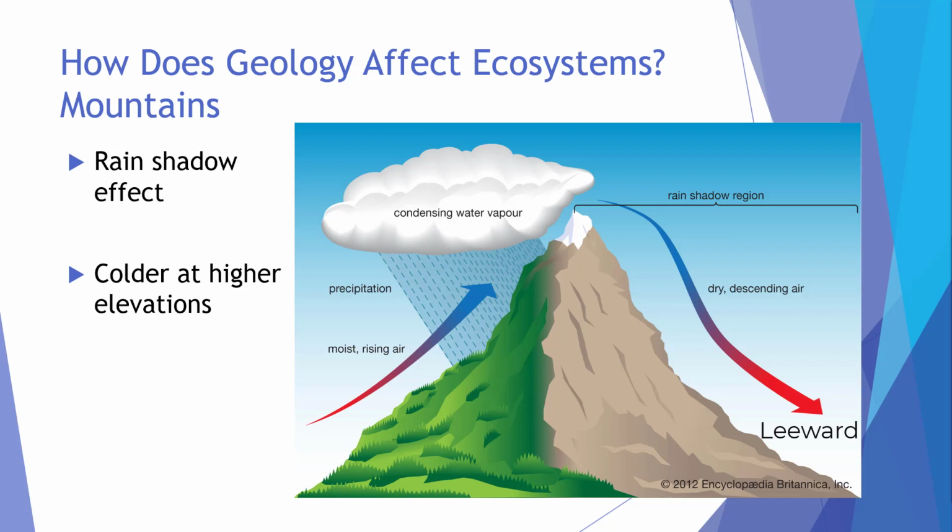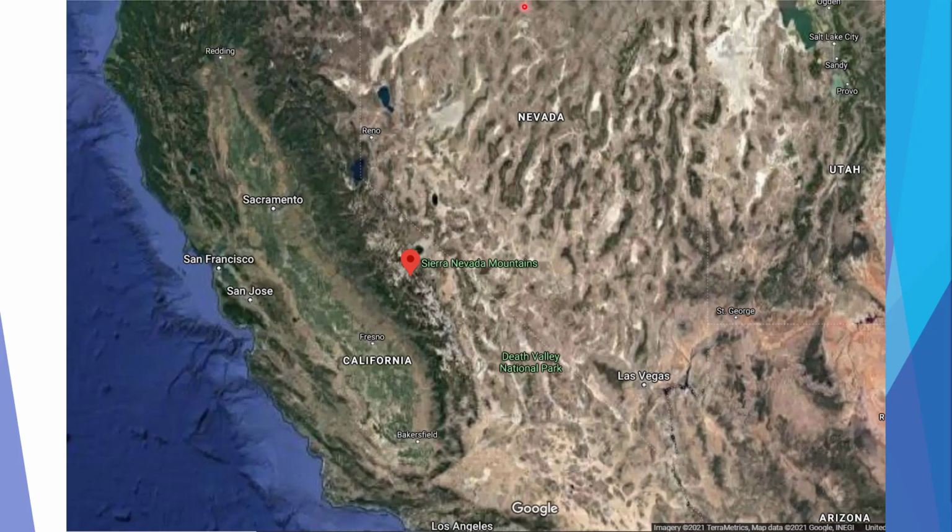Now the leeward side of the mountain is in the rain shadow region. All the moisture is gone and the descending dry air warms up. Many deserts exist in the rain shadow regions of mountains. Nevada and Death Valley are in the rain shadow of the Sierra Nevada, for example. Here's the Sierra Nevada mountain range.